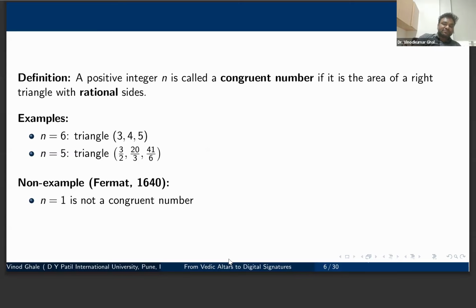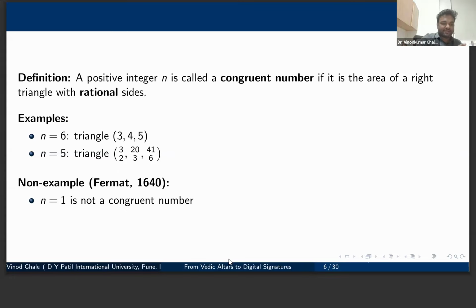But there is an interesting problem called the congruent number problem. What we call congruent numbers are the numbers which occur as the area of a rational right angle triangle. For example, we have seen 6 is a congruent number, and 5 is a congruent number with these sides. However, n equal to 1 is not a congruent number. Whichever rational numbers we choose, 1 cannot be produced as the area of a rational right angle triangle. Fermat proved this.